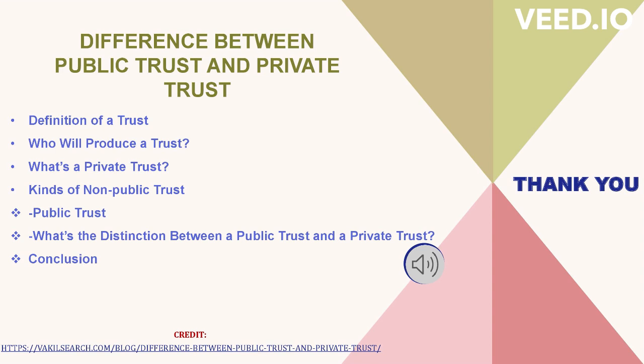Definition of a trust. Trust is outlined in Section 3 of the Indian Trust Act, 1882, as an obligation annexed to the possession of the property and arising out of a confidence reposed in and accepted by the owner, or declared and accepted by him, for the advantage of another or of another and also the owner.